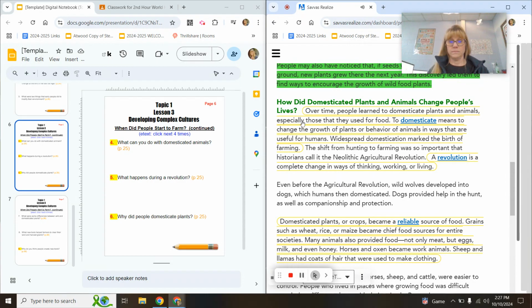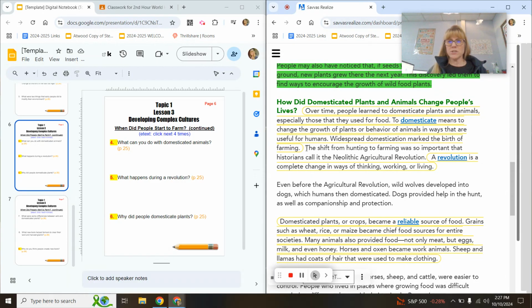How did domesticated plants and animals change people's lives? Over time, people learned to domesticate plants and animals, especially those that they used for food. To domesticate means to change the growth of plants or behavior of animals in ways that are useful for humans. Widespread domestication marked the birth of farming.